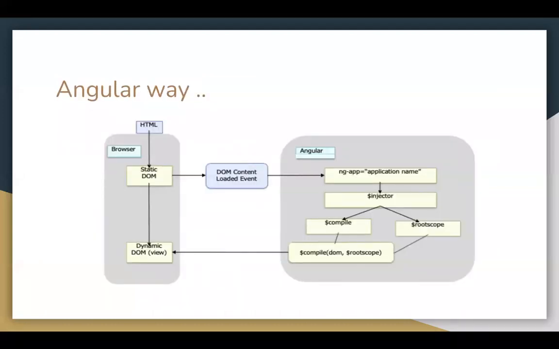If you see the structure at a high level for Angular, this is a basic structure. We will go into further details of the course when we start learning about it. At a high level, HTML renders the static DOM, and for the dynamic view, we have to get the data from the Angular side, in which Angular helps us get the data from the injector, compile the documents, and then send that data back to the website. The browser renders the website after it gets the dynamic content loaded. This is the high-level architecture, which will be explained briefly now, and going forward we'll explain the descriptive model in this way.